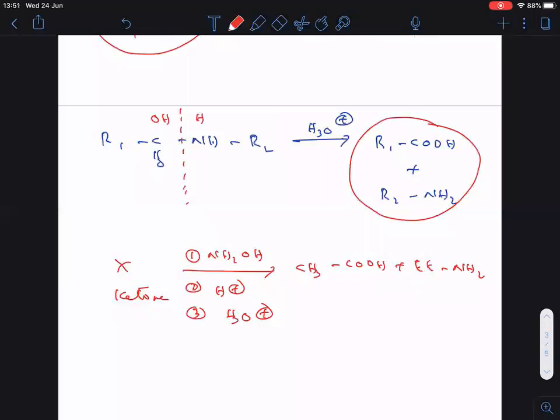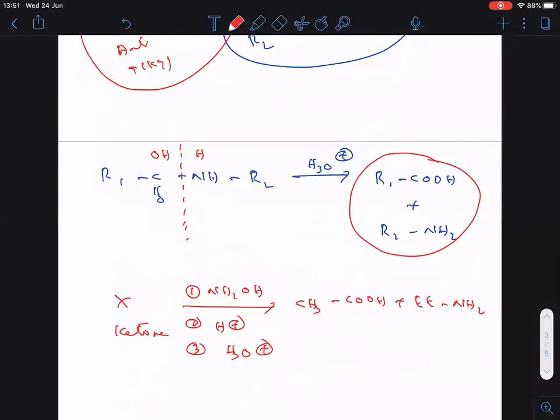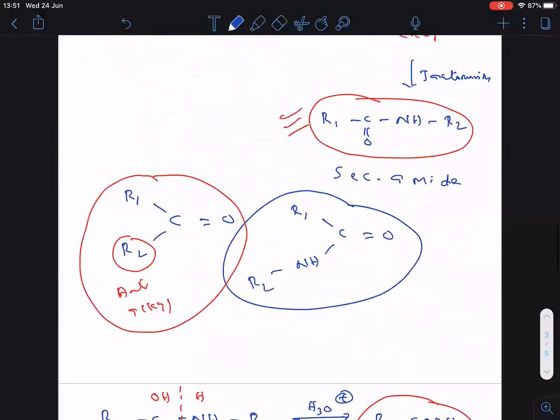What is X? That is the question. Now look here, a small trick is there also. Tell me, in CH3COOH and EtNH2, what is R1? R1 is this one. R2 is this one. The alkyl group which is part of the acid is R1, and the alkyl group which is part of the amine is R2. Now you see our starting reactant.